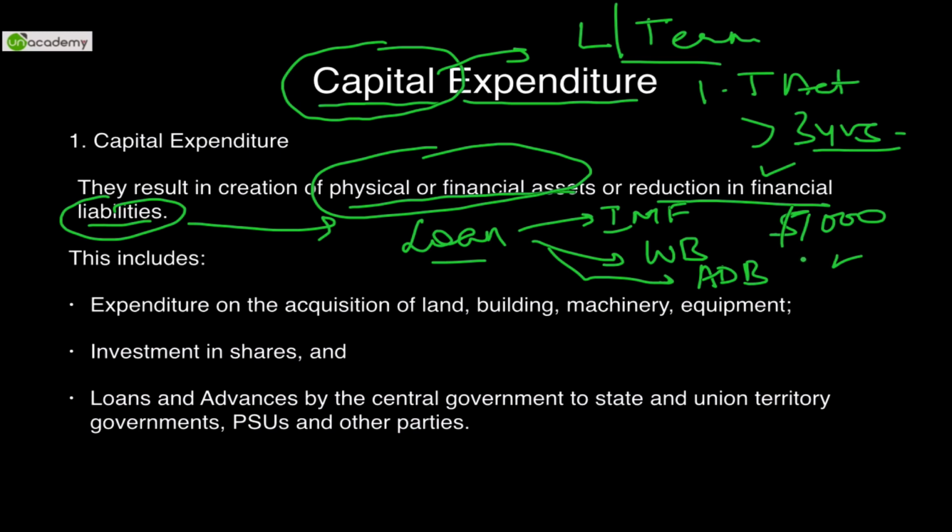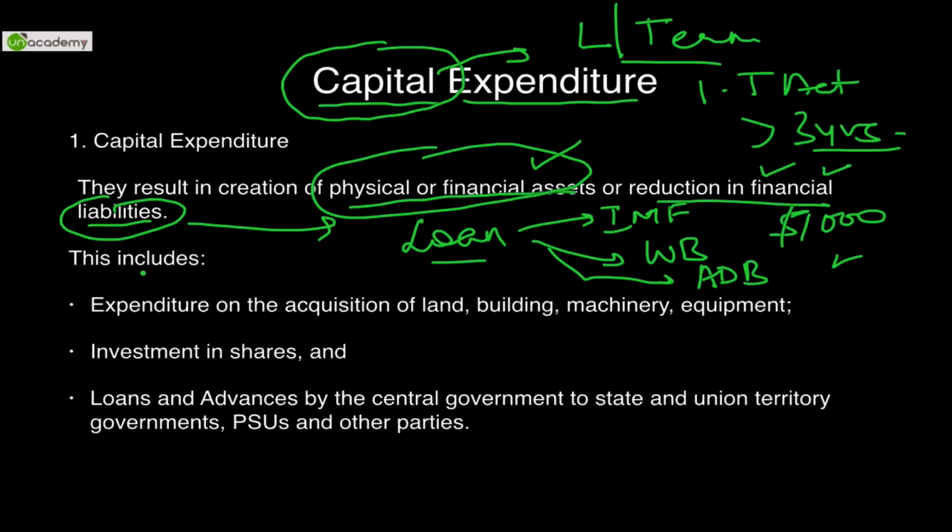So expenditure is when the money with the government is reducing, or it is going out of the pocket, resulting into outflow of money. So either the government will be spending on creation of physical assets or repayment of financial liabilities.